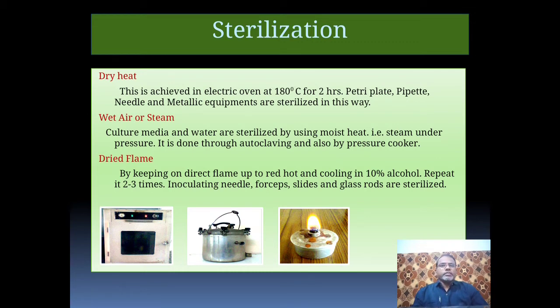Dried flame: by keeping on direct flame up to red hot and cooling in 10% alcohol, repeat it 2 to 3 times. Inoculating needle, forceps, slide and glass rod are sterilized in this way.